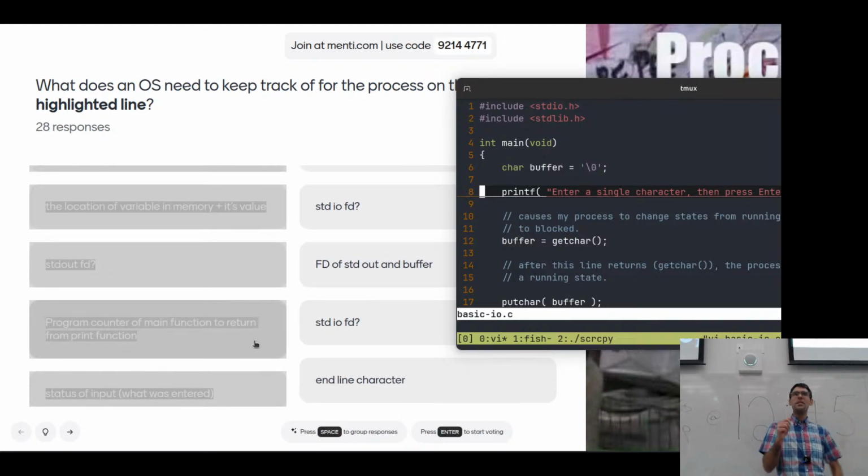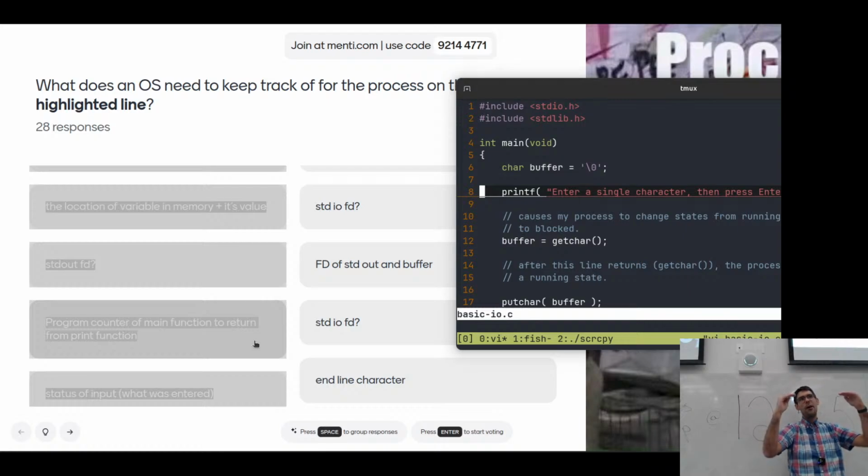Standard IO, file descriptor, end of line character, program counter from main function. Okay, good point. Yes, the program counter has changed, and our operating system doesn't directly need to track that. But on this specific call, on this specific line, that program counter will have changed, and we're doing this whole transition from user space to kernel and operating system space. We're doing this mode switch. And as part of the mode switch, our processor is going to do stuff like save the values of the registers, just before we did the mode switch.